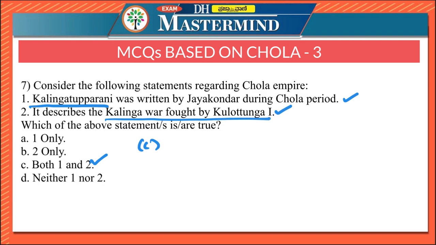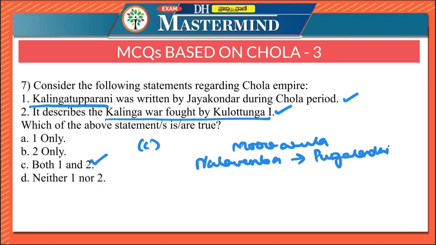Along with this, Moovarula was written by Ottakoothar, and it depicts the life of three Chola kings. Nalavenba was written by Pugalendi.